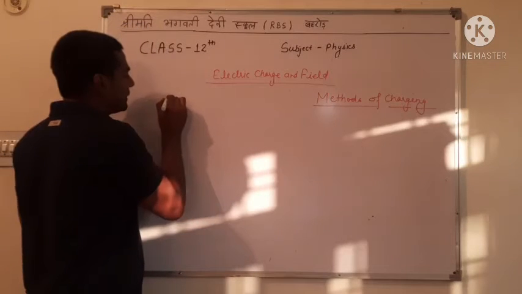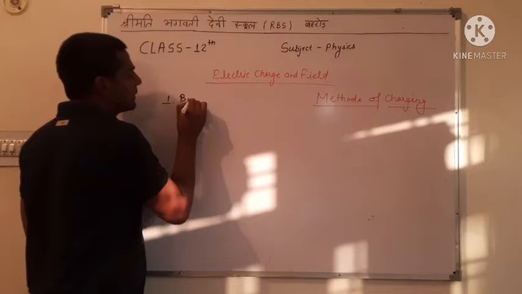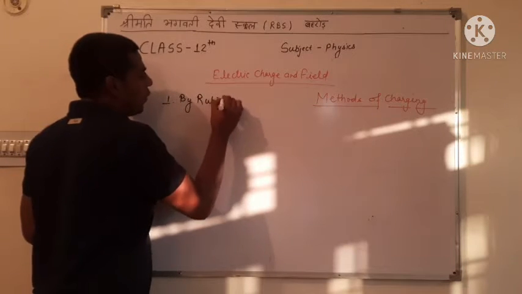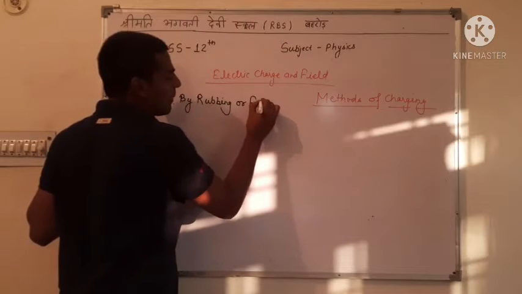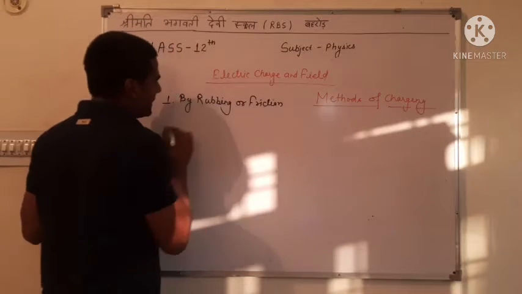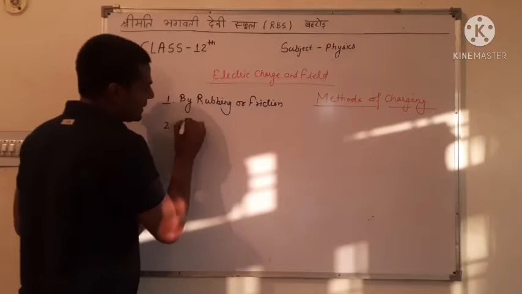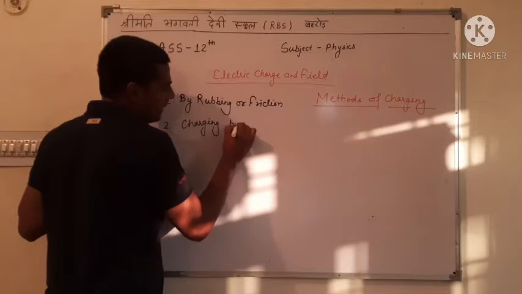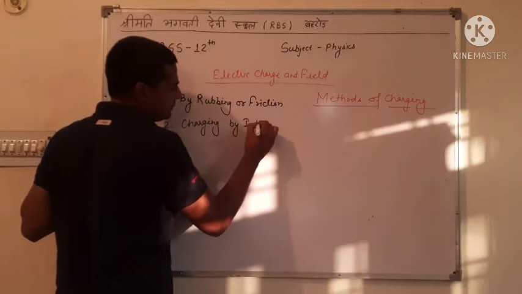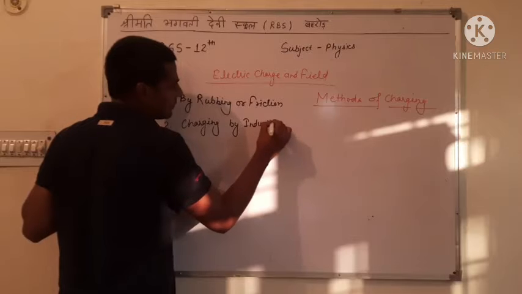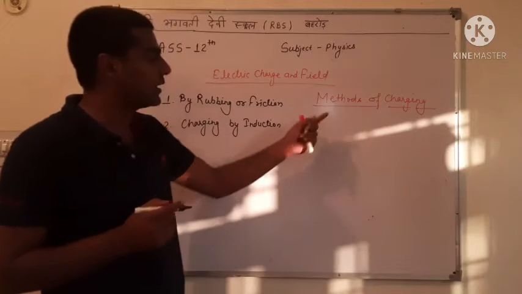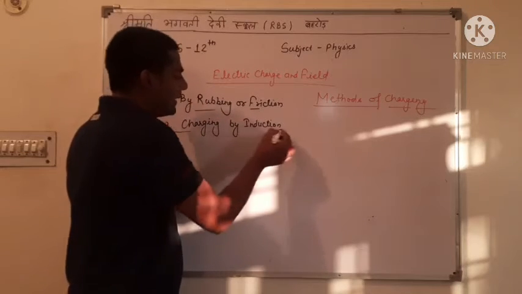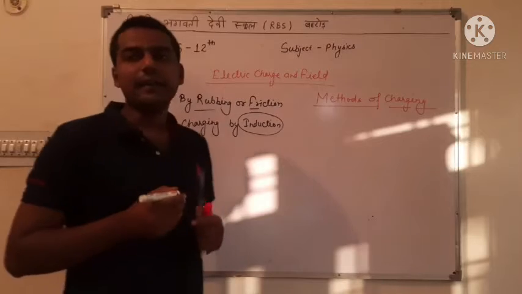First is charging by rubbing or friction, and second is charging by induction. The first method of charging is by rubbing or friction, and the second method of charging is induction.